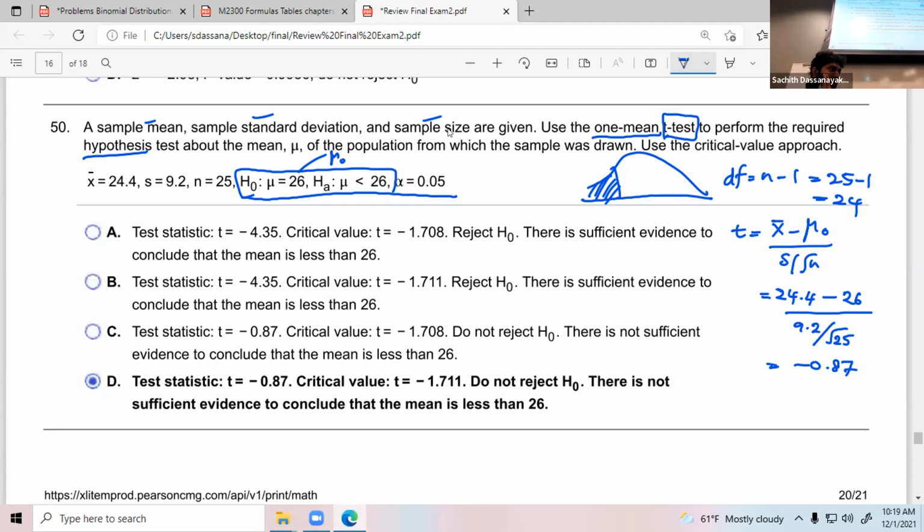Keep this value as it is. Now you are going to find the critical value based on this alpha. So you are going to find t alpha because this is a one-tail test. Go to the t table and find t alpha. The value is definitely negative because this is a left tail, so doesn't matter about the sign. What is alpha? 0.05. Don't forget your degrees of freedom, which is 24. Go to the t table.